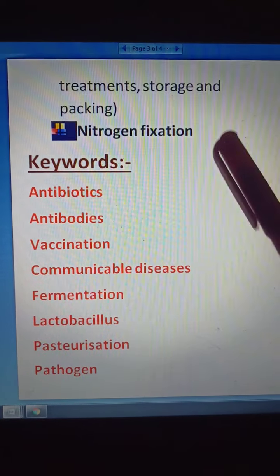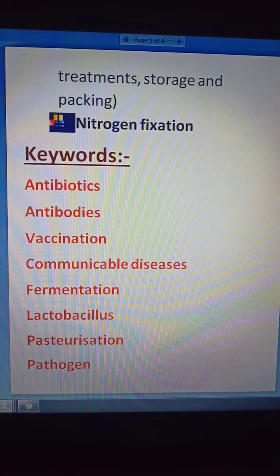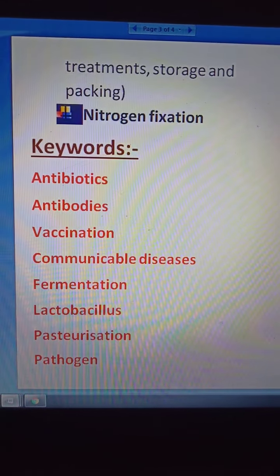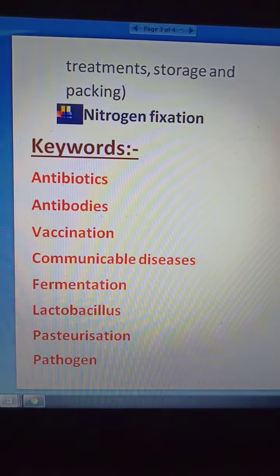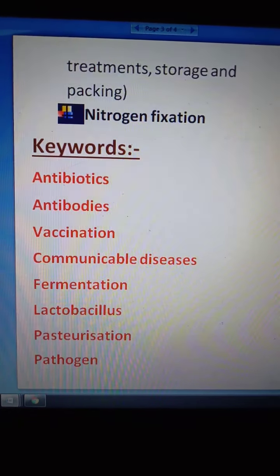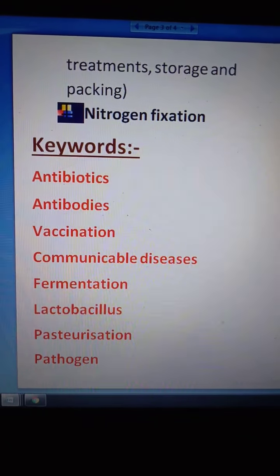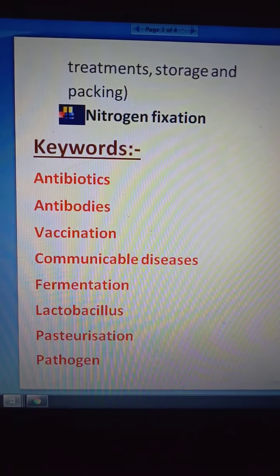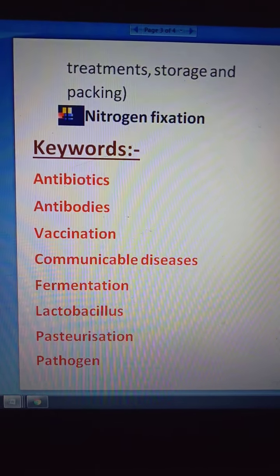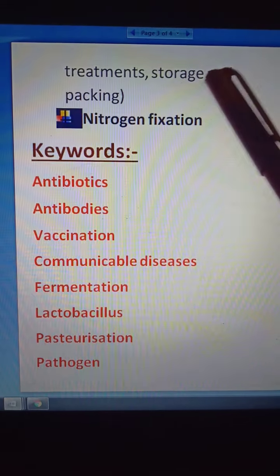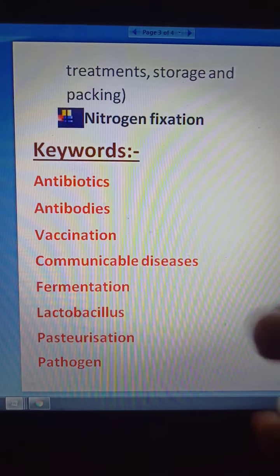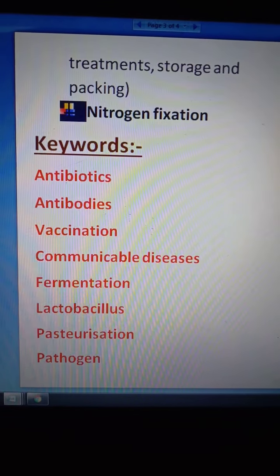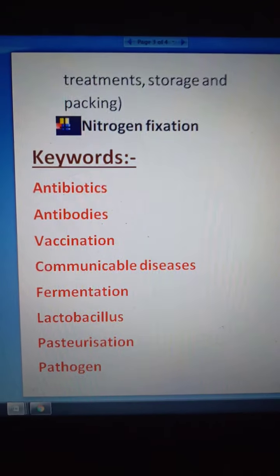After that we have learnt about the nitrogen cycle. Students, as we all know, nitrogen is an essential component for plants and animals, and plants cannot take nitrogen directly from the atmosphere. There is a bacteria called rhizobium that fixes the nitrogen from the atmosphere into the soil. This is nitrogen fixation, and we have learnt about it in detail in the nitrogen cycle also. That is our last video of this chapter.